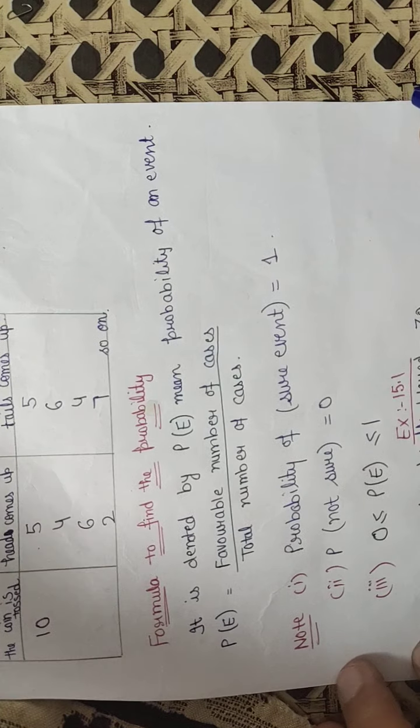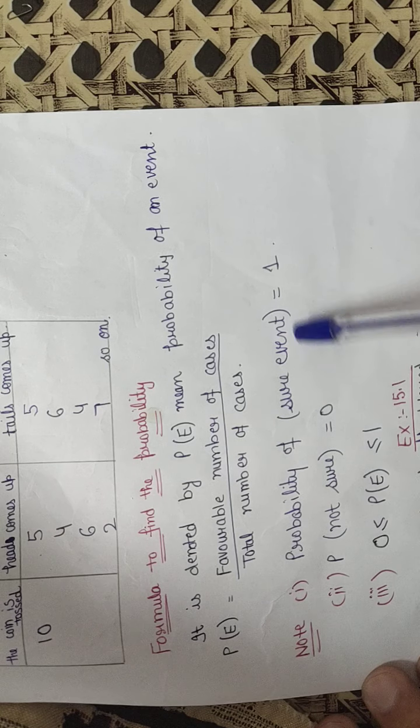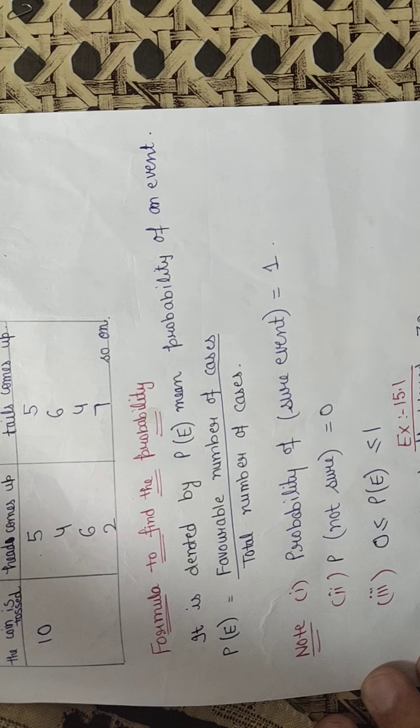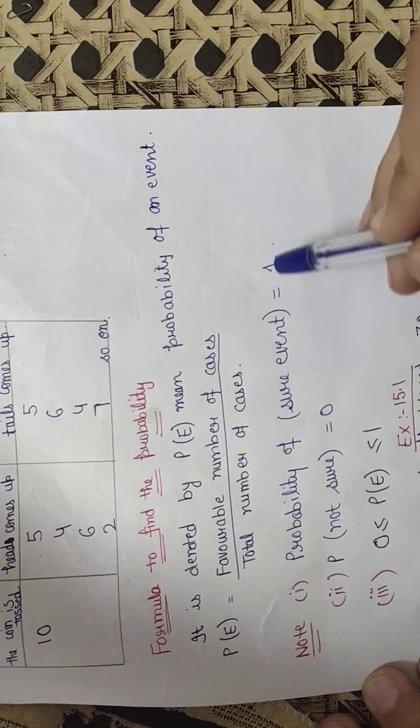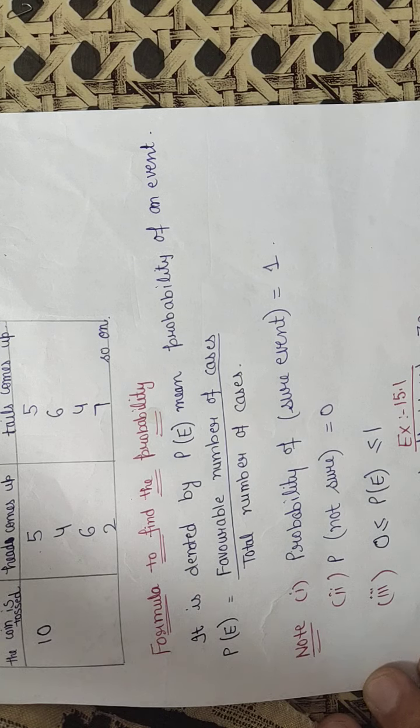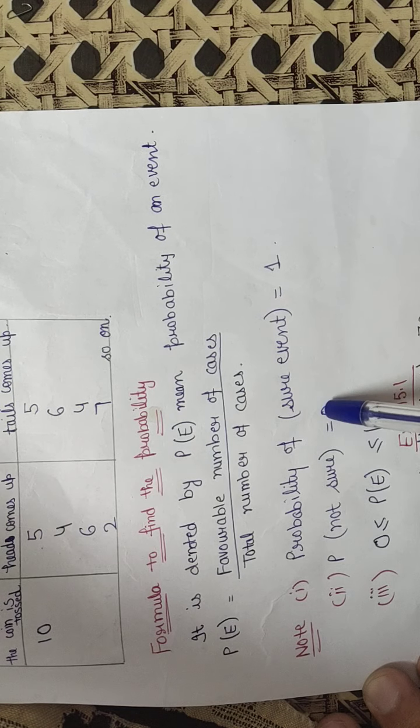Now some important results. First one is probability of sure event is always 1. That means probability of sure event is always equal to 1. Let us suppose today weather is very cloudy and it is a sure possibility that rain will come, then in this case probability will be 1. On the other hand, weather is too much sunny, temperature is 40 degrees Celsius, then there is no possibility of rain, then in this case probability of a not sure event is always 0.